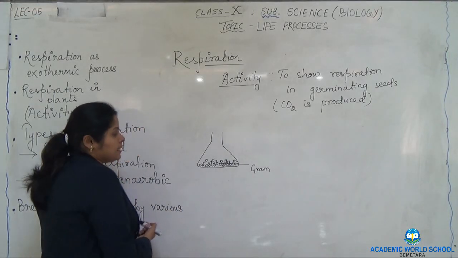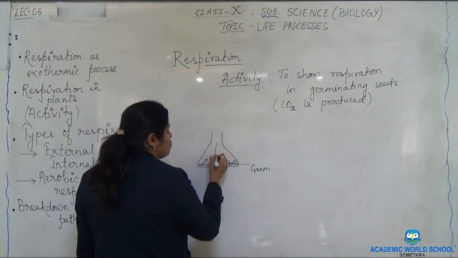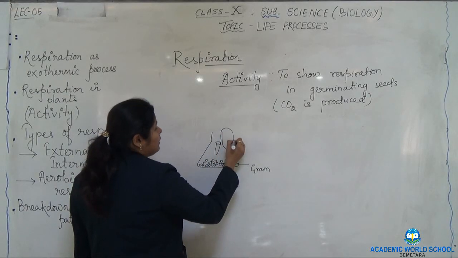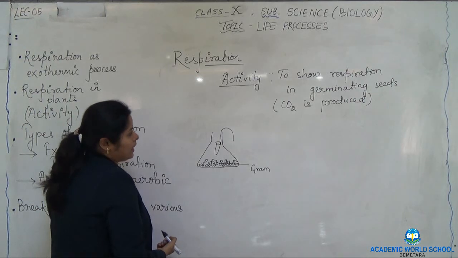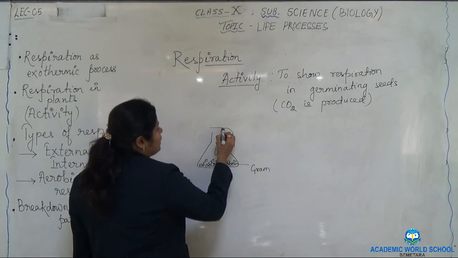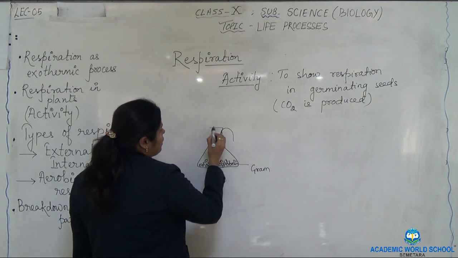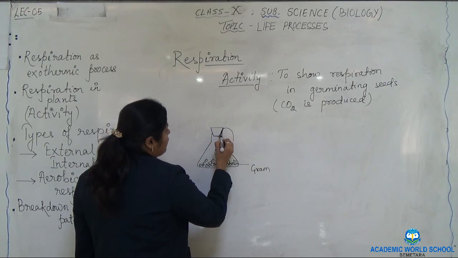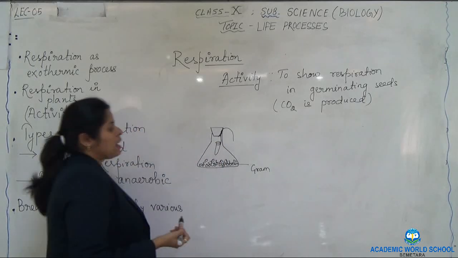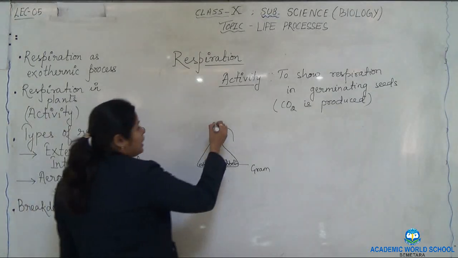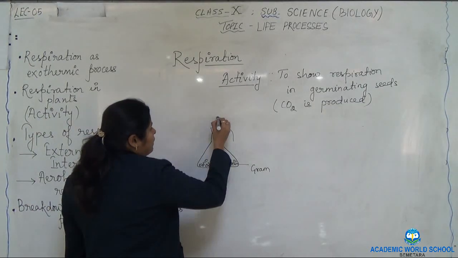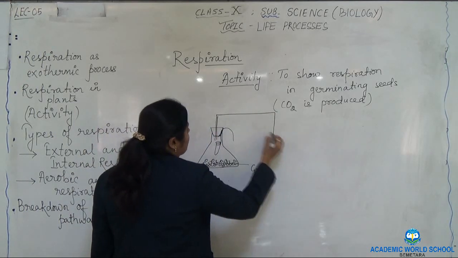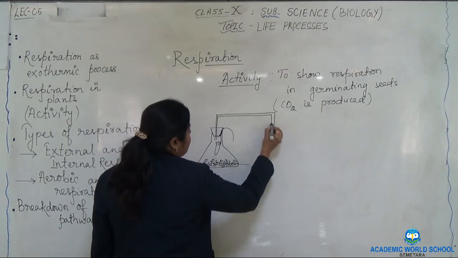Next, you will take a small test tube and tie it with a thread so that the other end hangs outside. You will fit a cork tightly in the mouth of the conical flask, which is fitted with a bent tube like this.